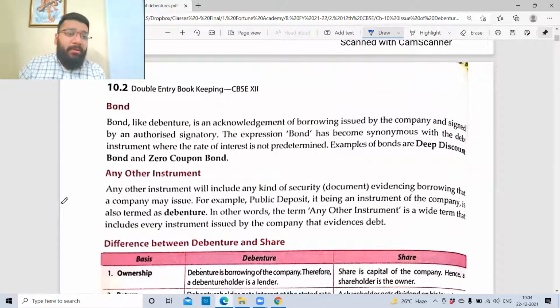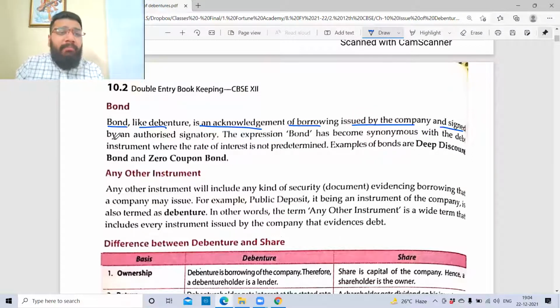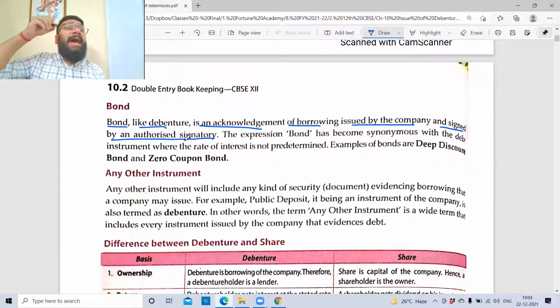Bond. Bond is another kind of category. Bond is also like a debenture. It is an acknowledgement of the borrowing issued by the company and signed by the authorized signatory. Even in the debenture certificate, guys, the director of the company will sign it. Only then it is a complete document. Like that, another kind of debt instrument is bond.